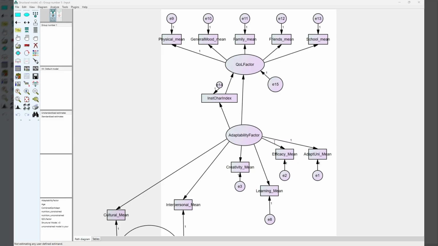The negative direction of the institutional character index to quality of life path, in which more structurally favorable institutional characteristics such as better child caretaker ratios, more frequent visitation, age-appropriate accommodation, and stronger transitional planning were associated with a lower reported quality of life, was verified as a substantive finding rather than a coding artifact. Reversing the original miscoding of the size of institution items strengthened rather than reversed or weakened the negative association. The plausible explanations for this, together with recommendations for further investigations, are discussed in the report, as you can see.